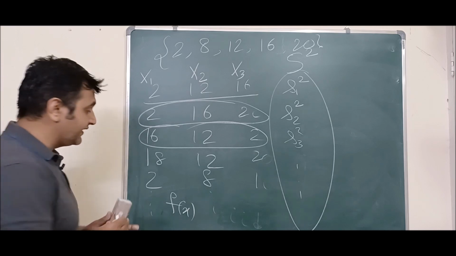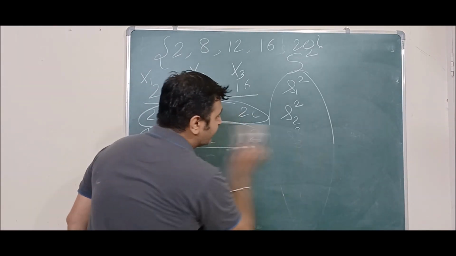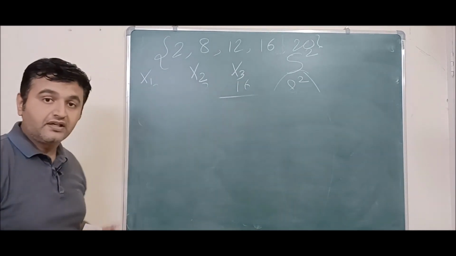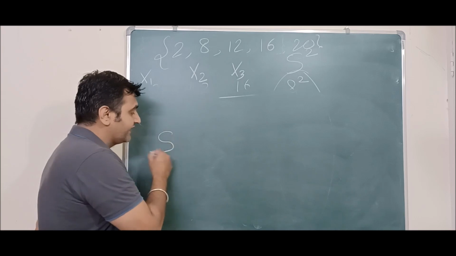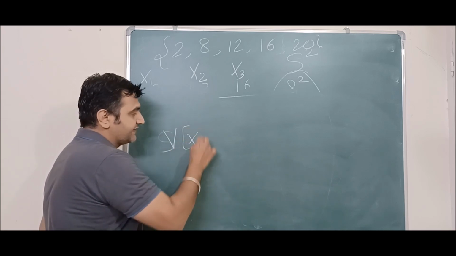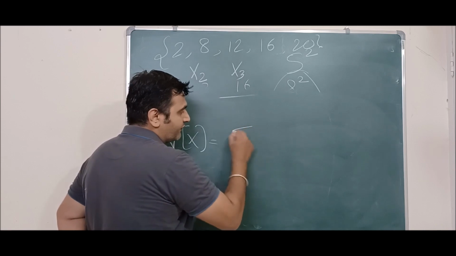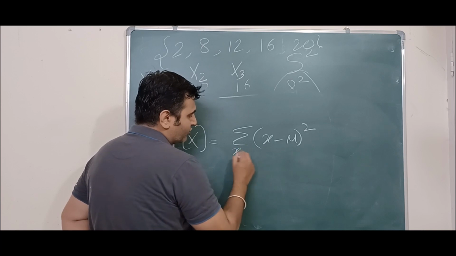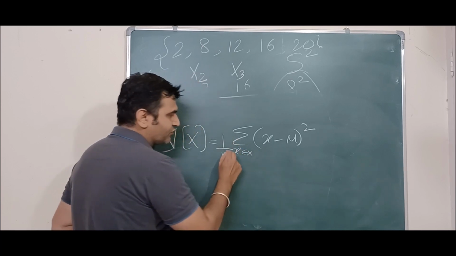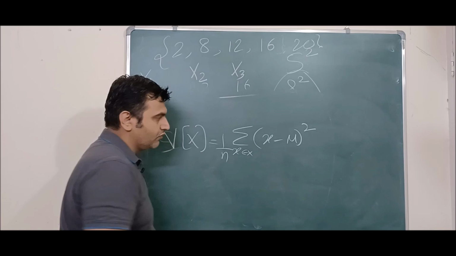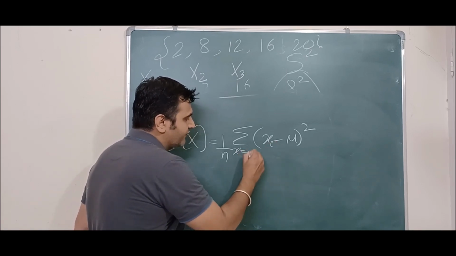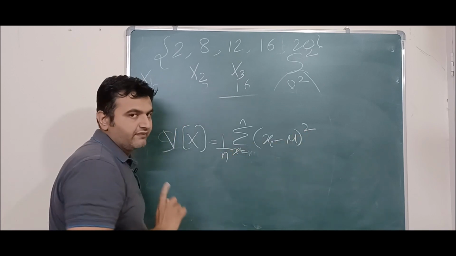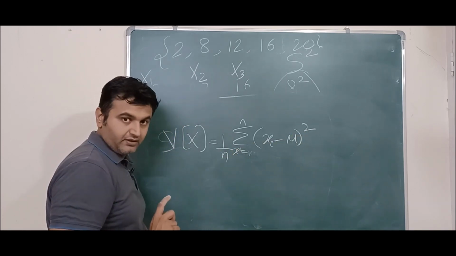And what is the formula for variance? Well, for sample variance there is an exception. If you recall from very early lectures, what was the definition of the variance of a random variable x? It was the expectation of (x minus mu) the whole square, and you divide by n, where i is going from 1 to n. So x i minus mu, i going from 1 to n. You take the deviation from the mean, square it, and take its average. This was the definition of the variance of a random variable.